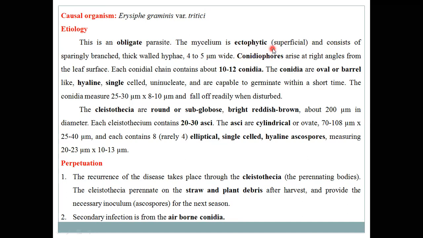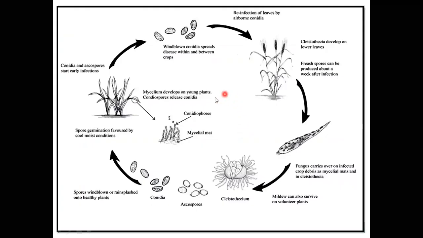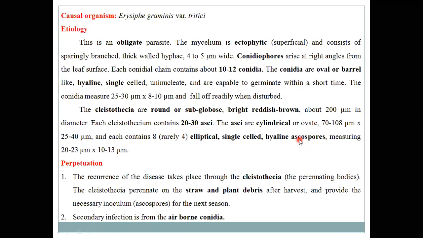Ectophytic means this mycelia grows on the outer surface of the host cells, not seen on the inner side of the host tissue. Ectophytic means this mycelia grows on the outside of the host cells, just a superficial surface of the host cells. Suppose this is the infected leaf, where the whitish mass is seen. So this whitish mass,